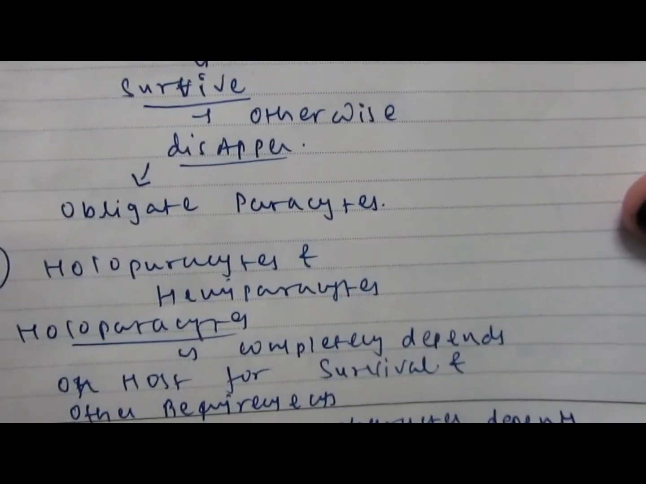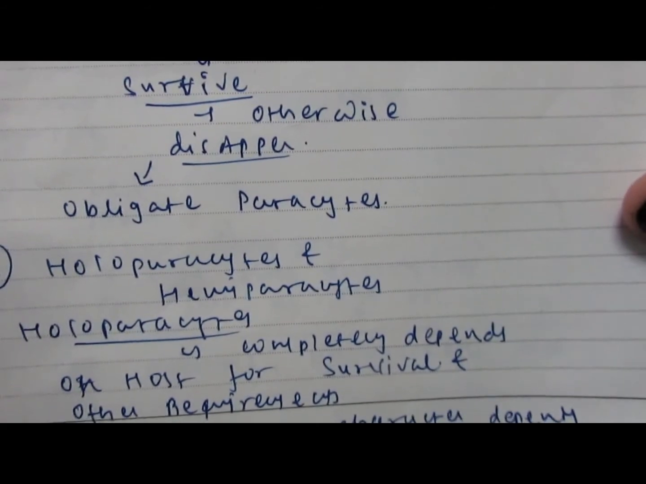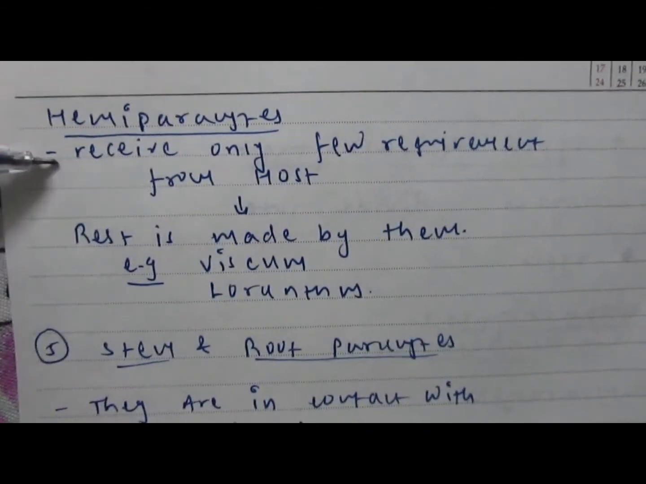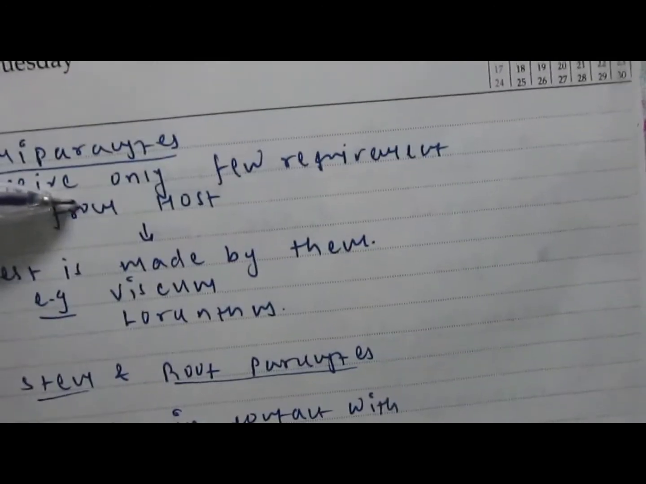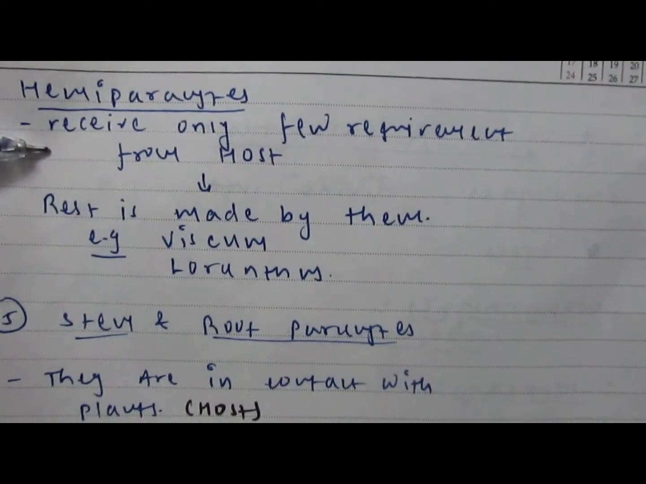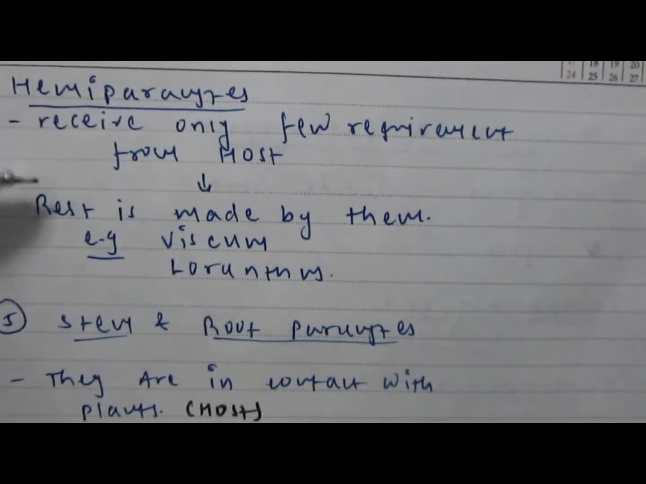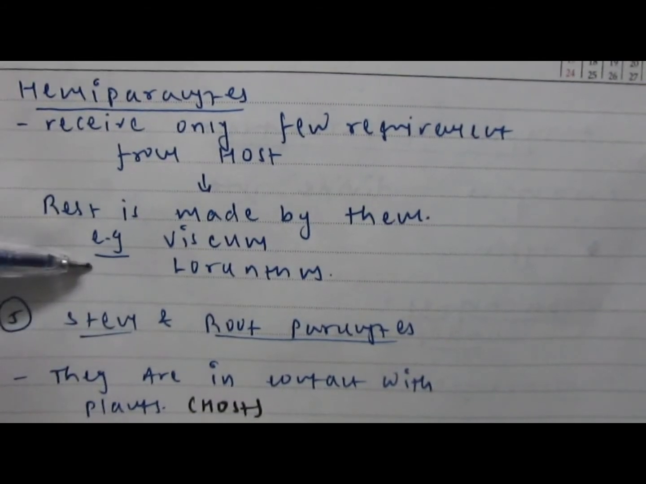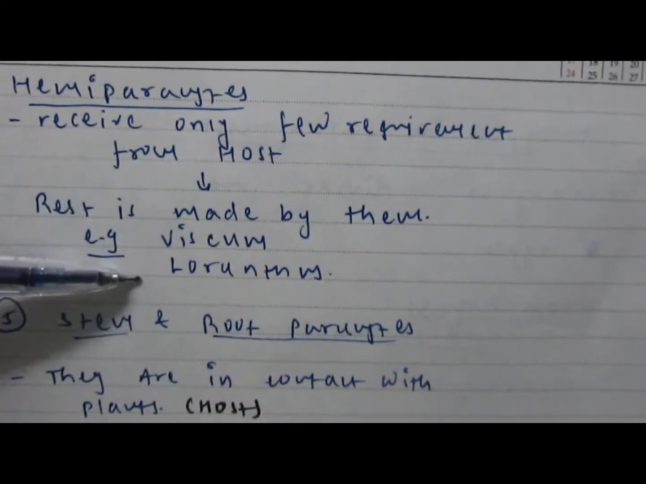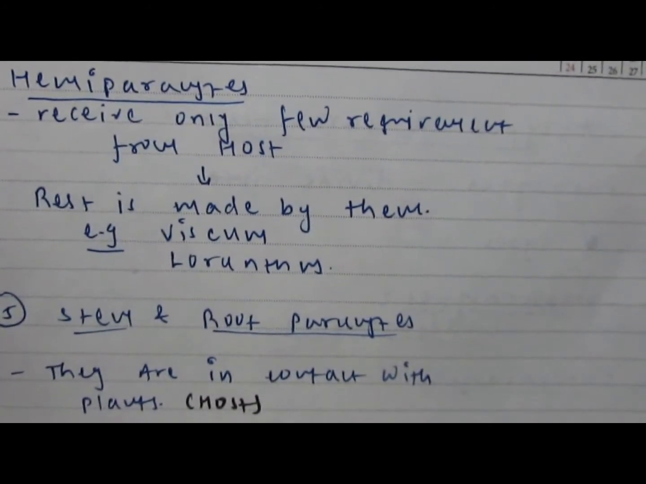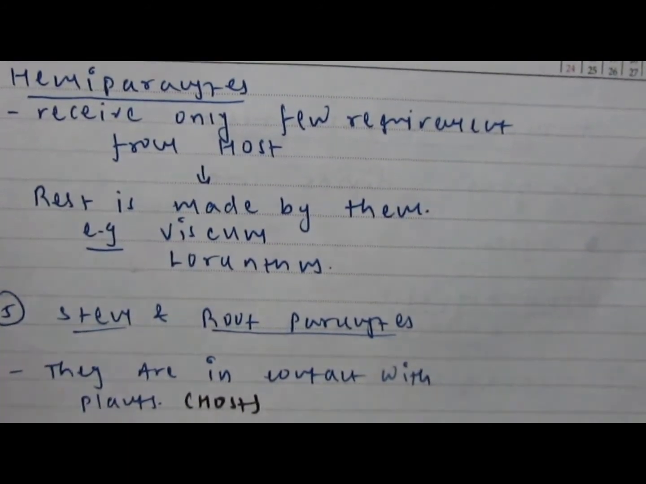And then hemiparasites receive only a few requirements from their host body, meaning they are not completely dependent on the host body, and the rest is made by them. The best examples are Viscum as well as Loranthus. There are certain types of worms that are examples of hemiparasites.